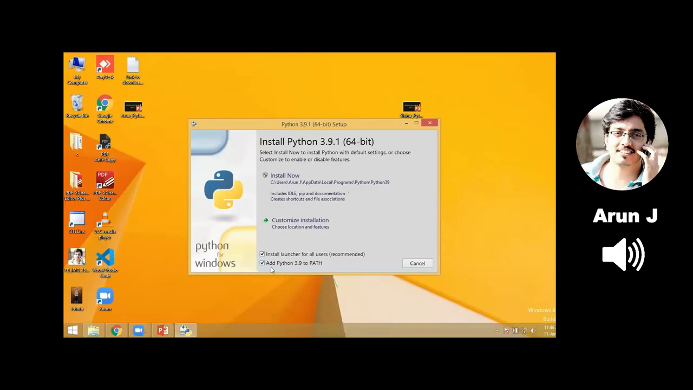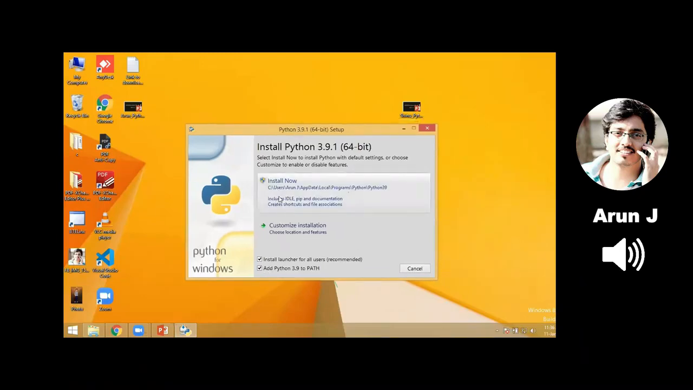After enabling this checkbox, usually when this window comes, we think oh, install now is there, and I'm going for install now, so we click it. So be careful. In this particular window we need to enable this checkbox. Now I'm okay with installing my Python software in C drive.